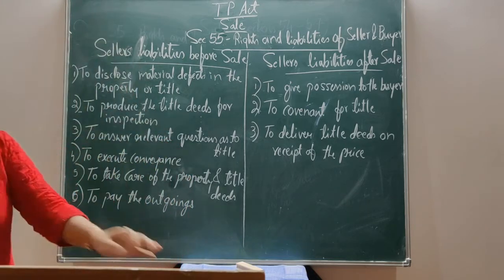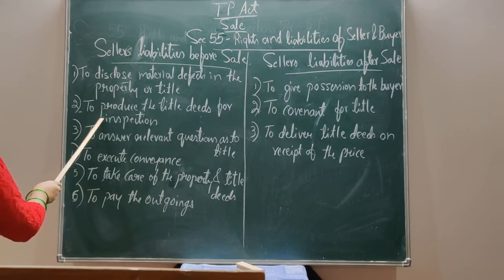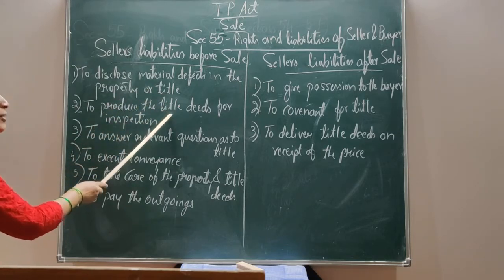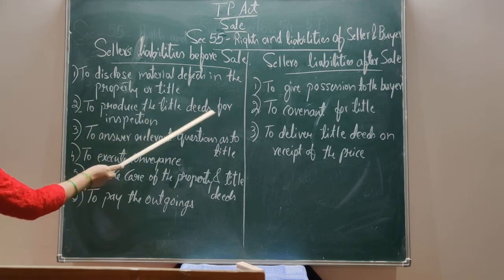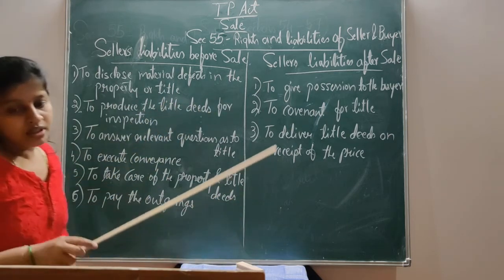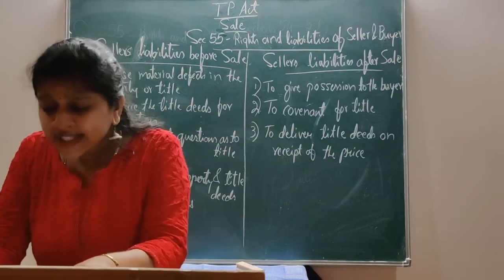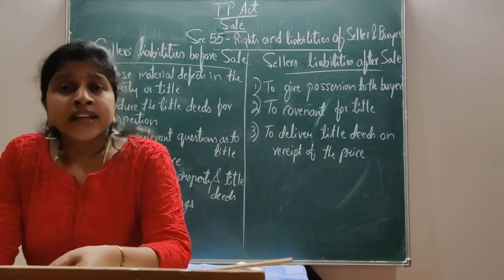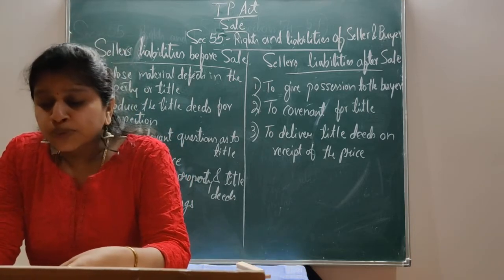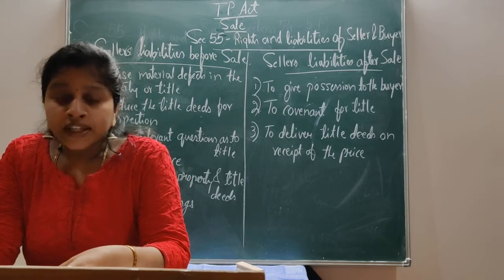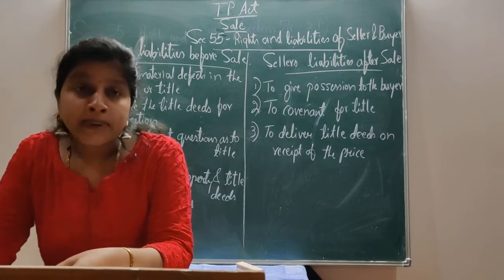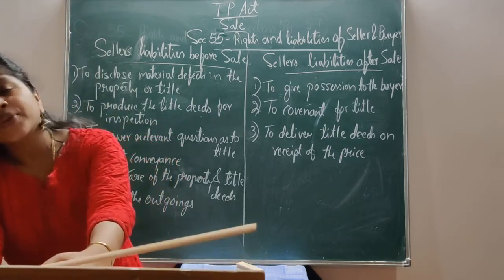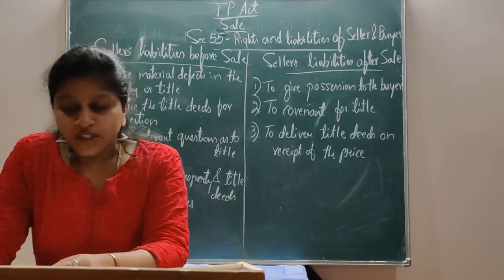And the second liability of the seller before selling his property is to produce the title deeds for inspection. The next duty of the seller is to produce the title deeds of the property for inspection if the buyer demands. If the purchaser demands, the seller has to produce the title deeds for inspection.